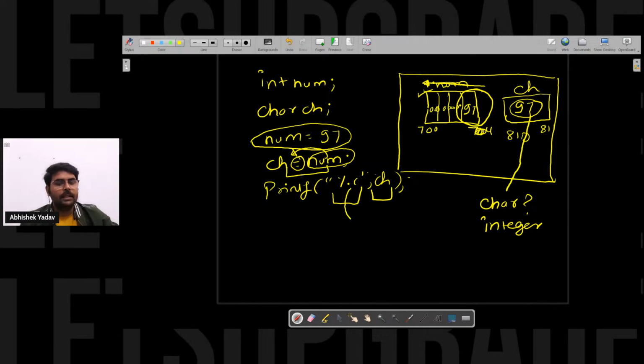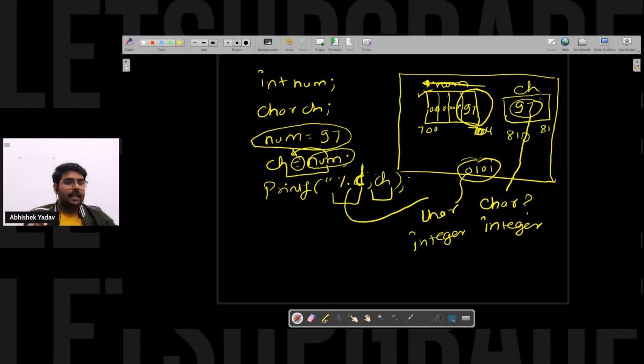Here I am using %c. So what will it do? It will take the binary format data, that is 0 and 1 format data, and convert it to character format, because here I am using %c. If I am using %d in place of %c, then it will convert this data to integer format. In order to interpret what data is stored, the compiler has to see this format. Till this point, everyone is clear?